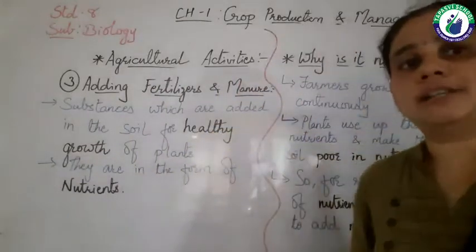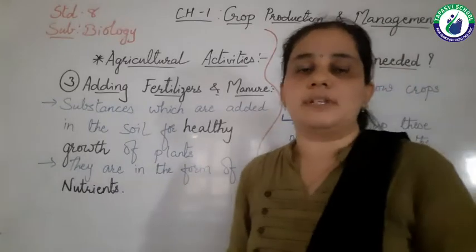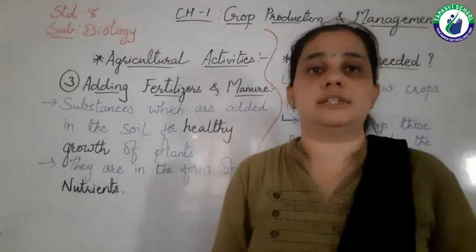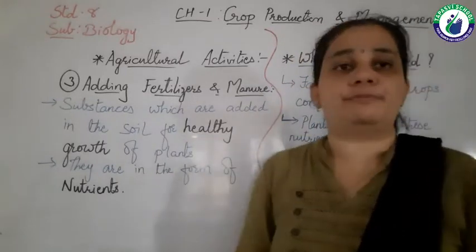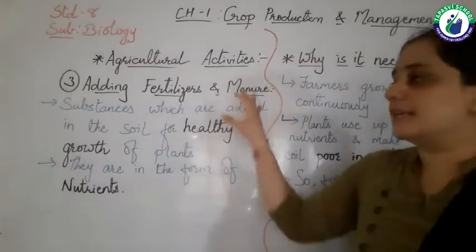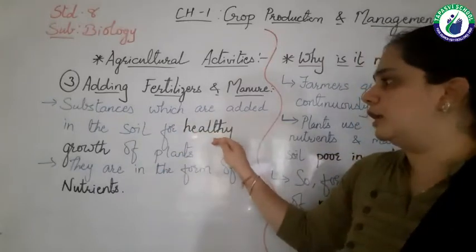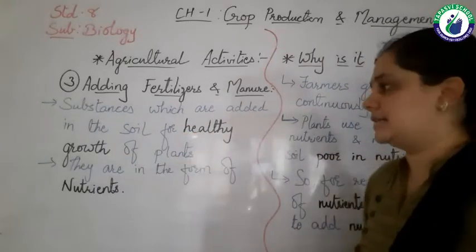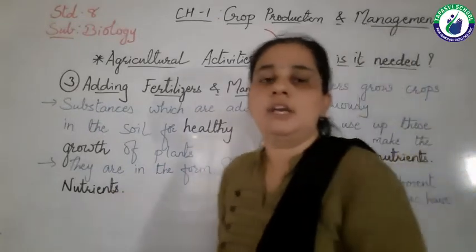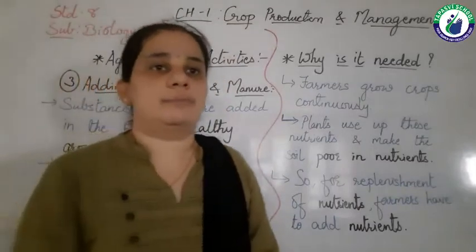So the soil already has nutrients, but sometimes it happens that soil does not have the proper amount of nutrients required by plants for their healthy growth. So these substances are added into the soil, in the form of nutrients, right? These nutrients are required by plants.